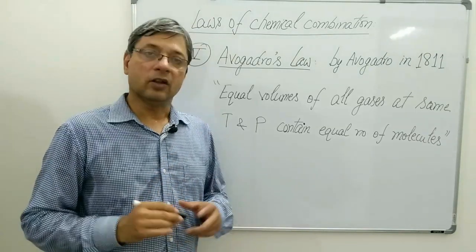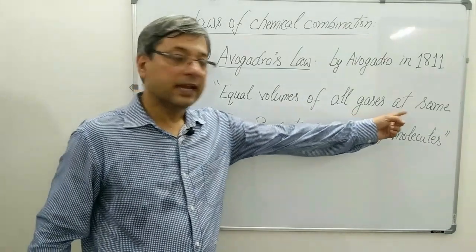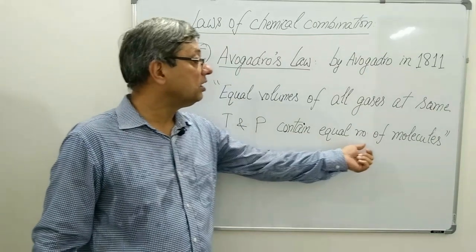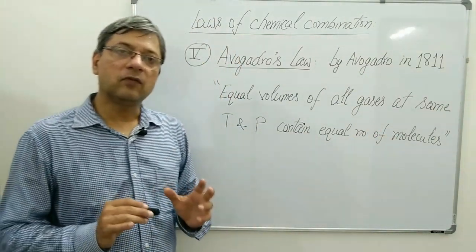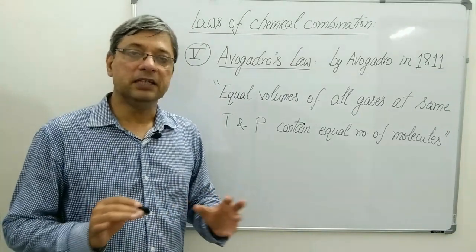Let me write it. The law states equal volumes of all gases at the same temperature and pressure contain equal number of molecules. These were the 5 laws of chemical combination.